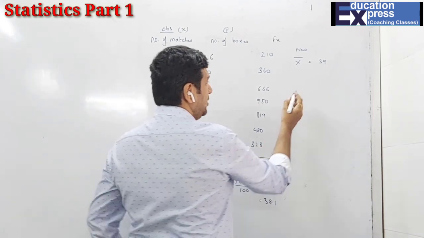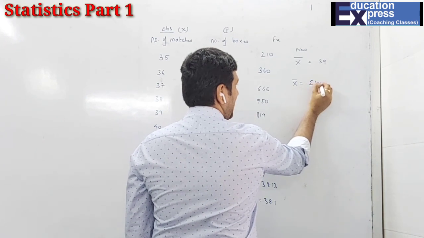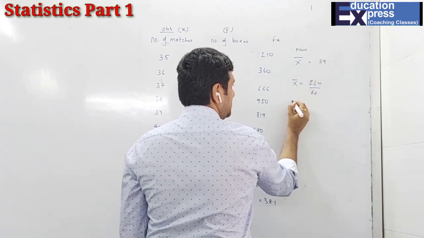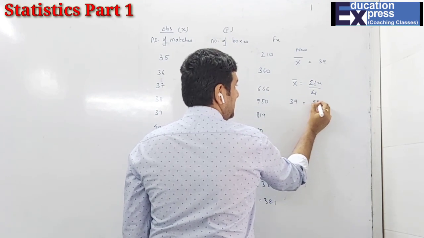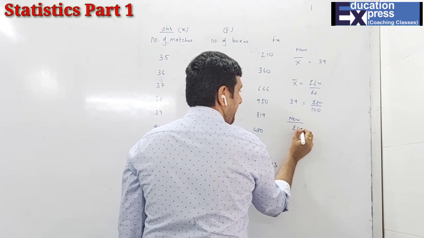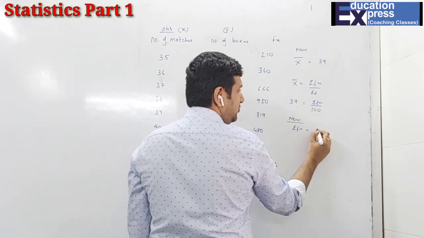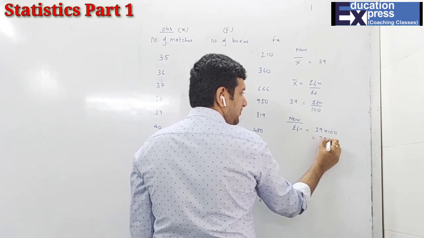So obviously, what's the formula for x bar? Sigma fx upon sigma f. The x bar is 39 and sigma f is 100. That means the new sigma fx they want is 39 into 100, which is 3900.